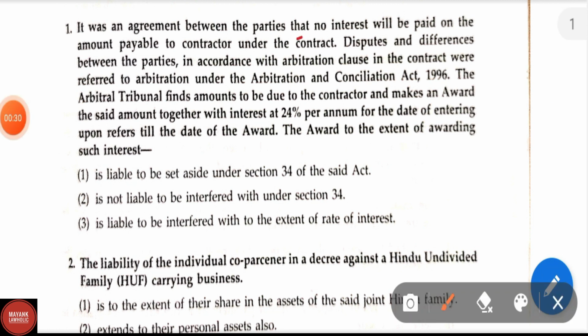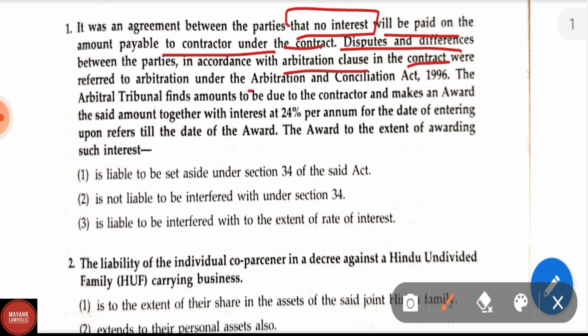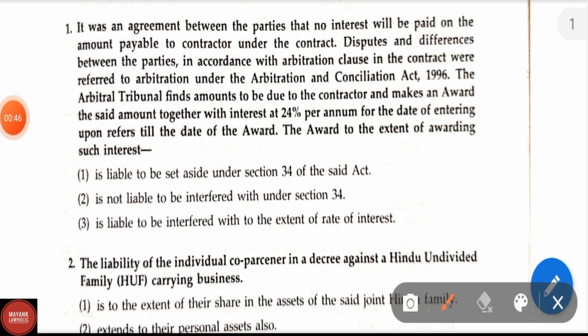It was an agreement between the parties that no interest will be paid on the amount payable to the contractor under the contract. Disputes and differences between the parties in accordance with the arbitration clause in the contract were referred to the arbitration under the Arbitration and Conciliation Act 1996. The arbitral tribunal finds amounts to be due to the contractor and makes an award of the said amount together with an interest at 24% per annum from the date of entering upon reference till the date of the award.